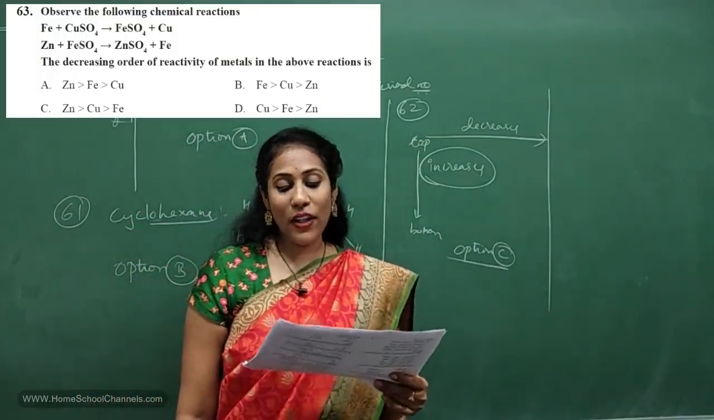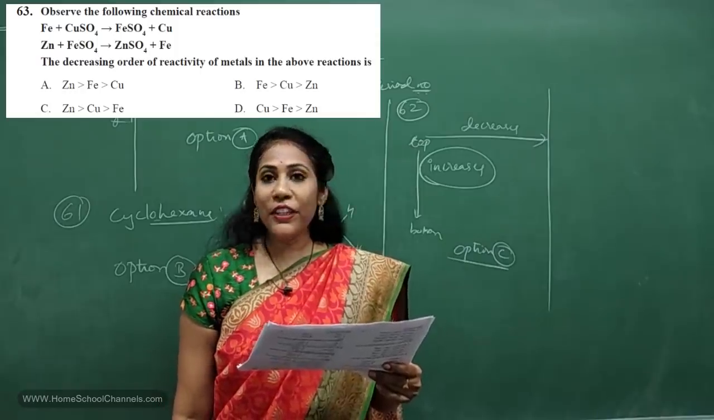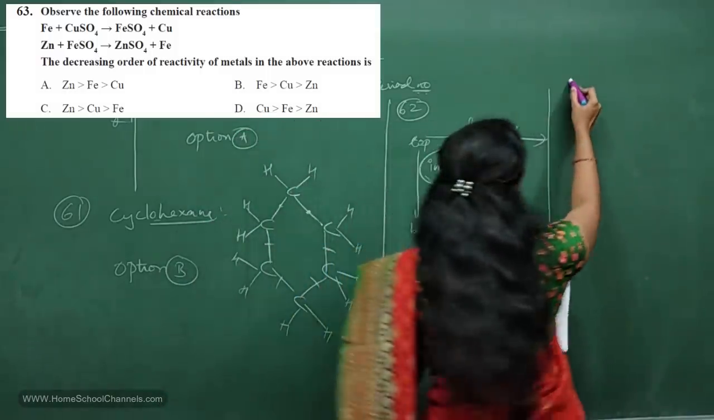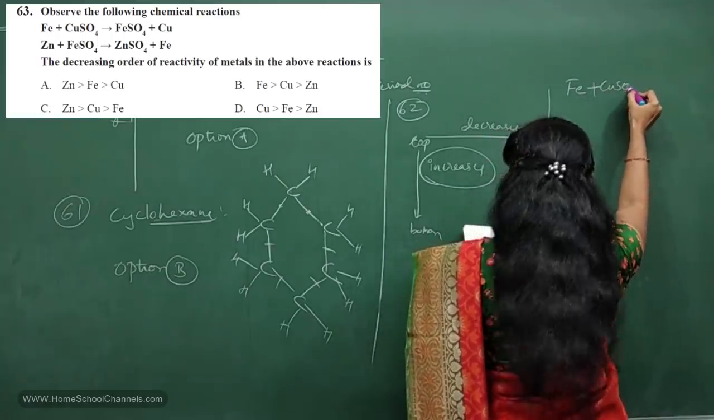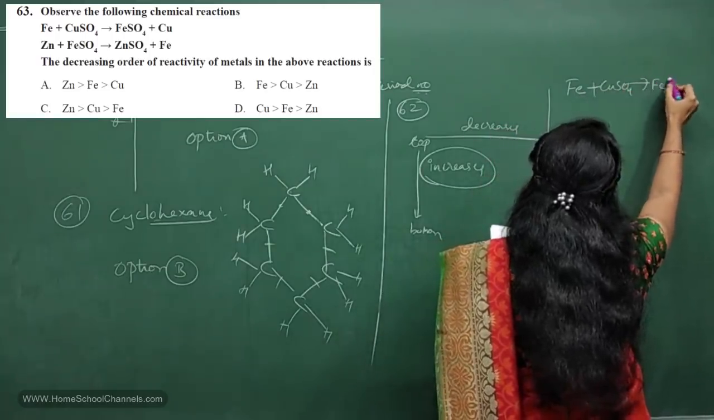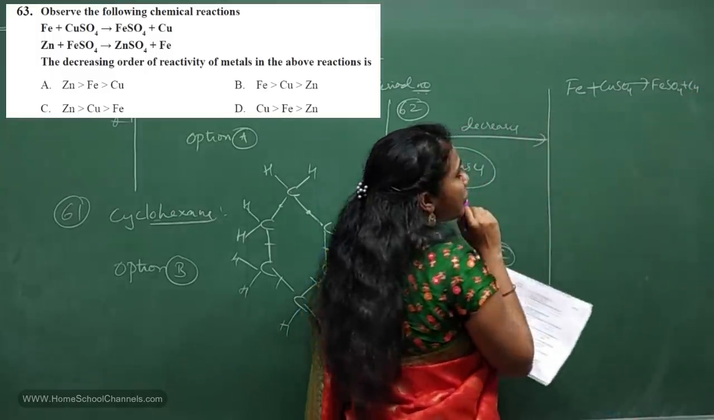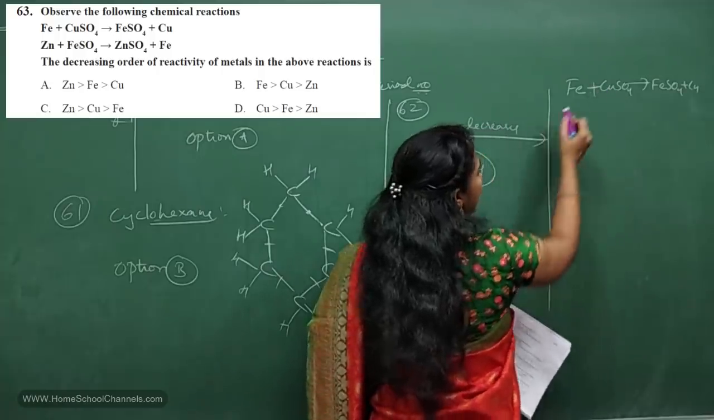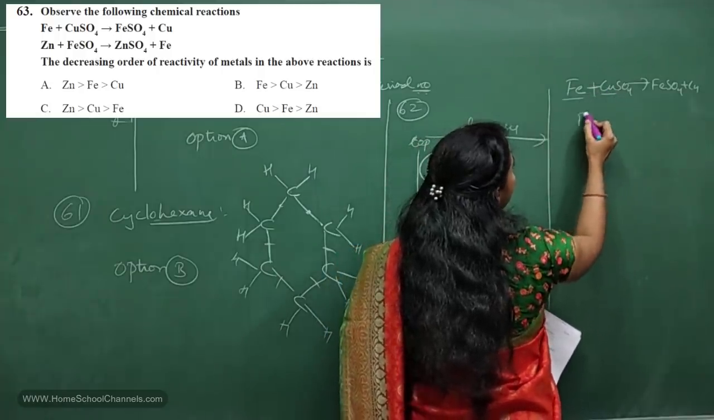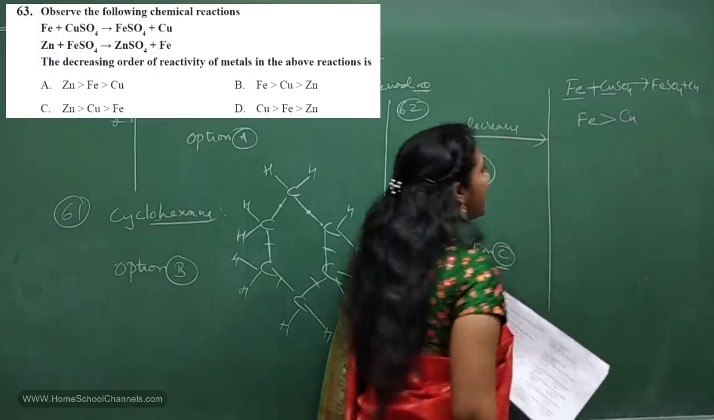63rd question on displacement reaction and reactivity series. So they have given two equations. The first equation is Fe, okay, reacted with copper sulfate, giving you FeSO4 plus copper. Okay, looking at this reaction, can you tell me which is more reactive than which element? Iron is more reactive, right? Looking from this reaction, we can say iron is more reactive than copper.